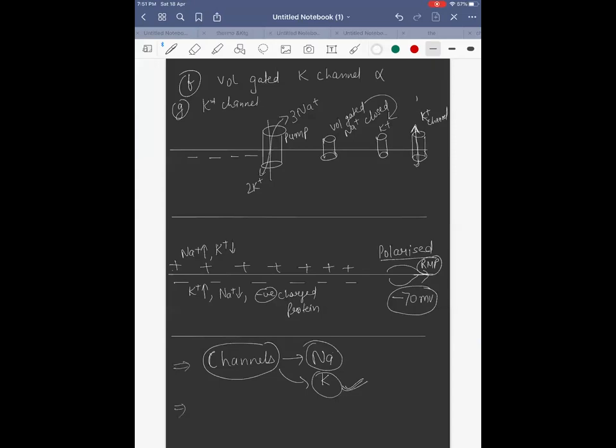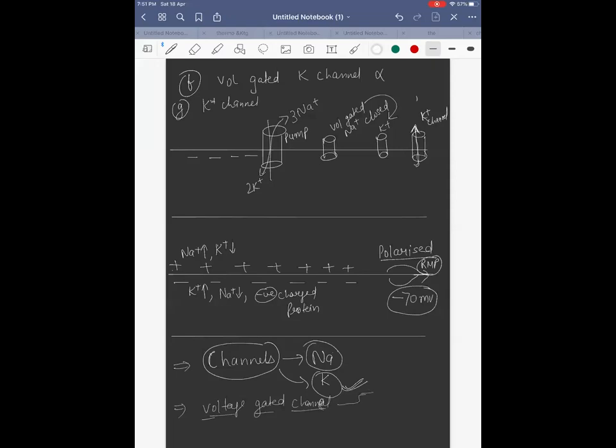Then the second thing is what? Voltage gated channel. The same thing you are going to learn when you go to MBBS college. Nothing new you will be learning. If you understand this, there also you will find it very easy to understand.